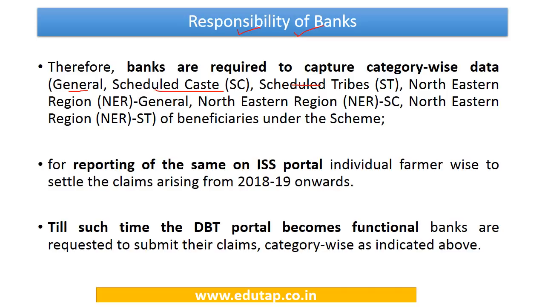So banks have to capture category wise data, and the same has to be reported on the ISS or interest subvention scheme portal once it is fully launched. Till such time as the DBT portal becomes functional, banks are requested to submit their claims category wise as indicated above. Once that portal becomes operational, we will be able to capture individual farmer wise details to settle the claims on a direct benefit transfer basis.